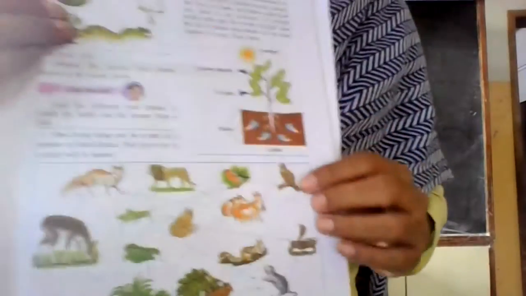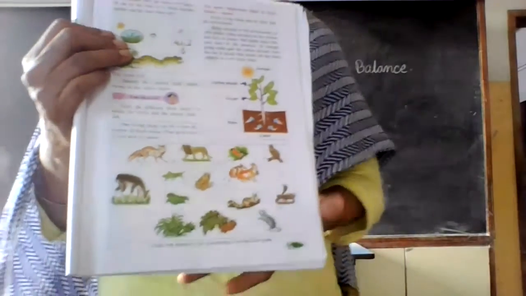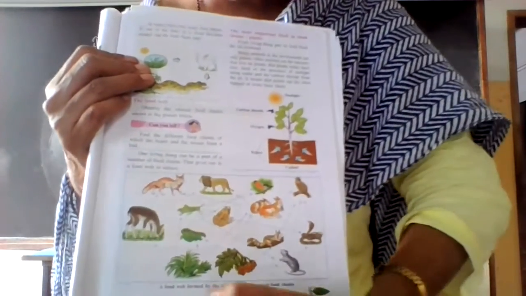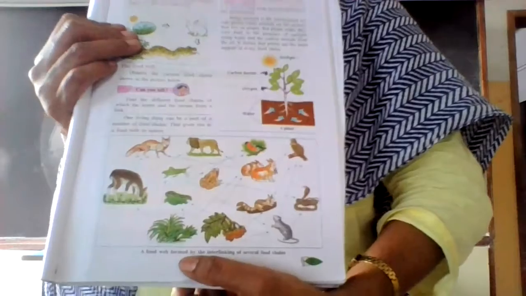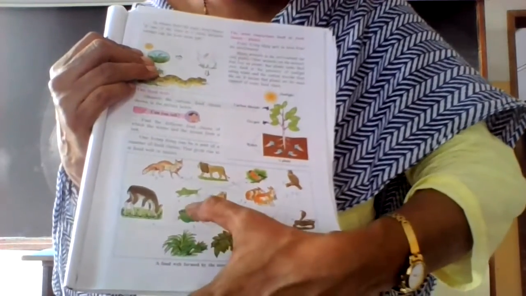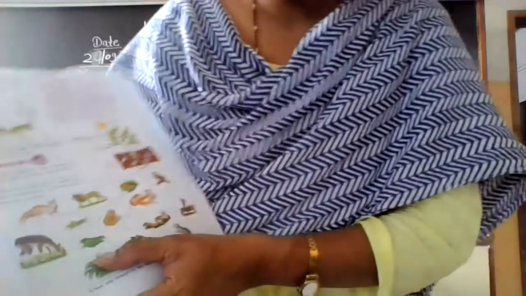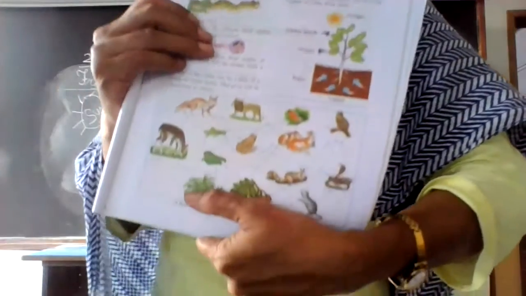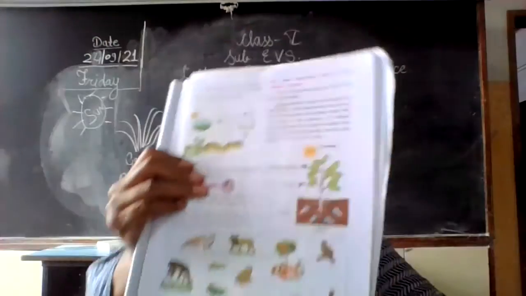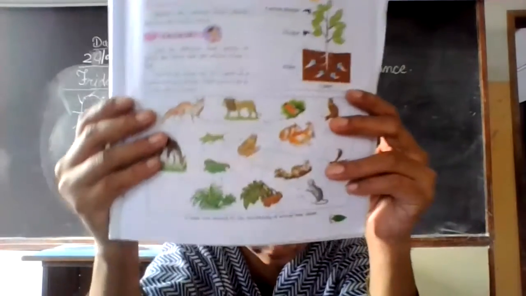So this is here. See, you are able to see this grass. Then grass को खाने वाला grasshopper. Here also deer. See, it is a food web.